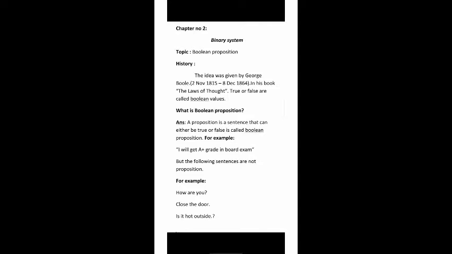Next, what is Boolean proposition? A proposition is a sentence that can either be true or false, and it is called a Boolean proposition. Okay, a true or false statement is called a Boolean proposition.